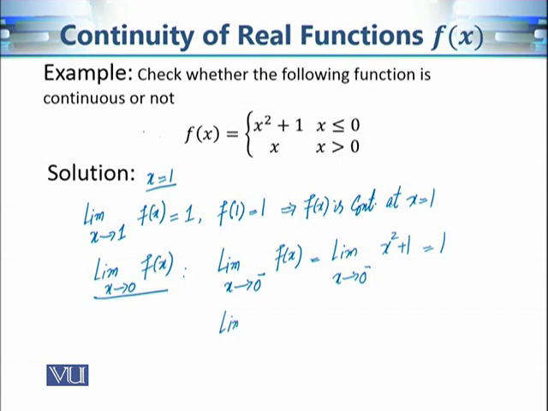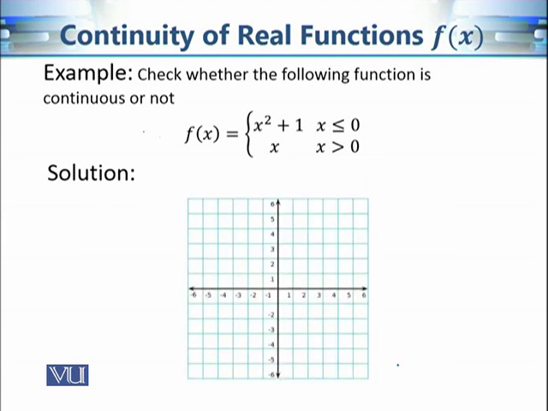Similarly, we can calculate the limit when x approaches 0 plus of this function f of x. It means that we are approaching 0 through values greater than 0. In this case, when x is greater than 0, the function is defined as x. So the limiting value as x approaches 0 plus of x is equal to 0. The left hand limit is 1, the right hand limit is 0, and the left hand limit is not equal to the right hand limit, so the limit does not exist. That's why the function is not continuous at x is equal to 0.